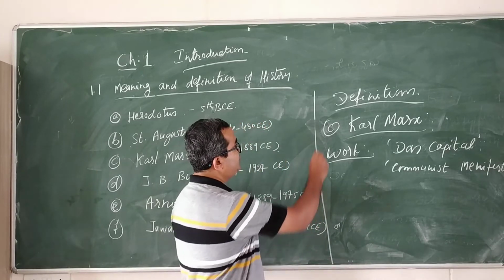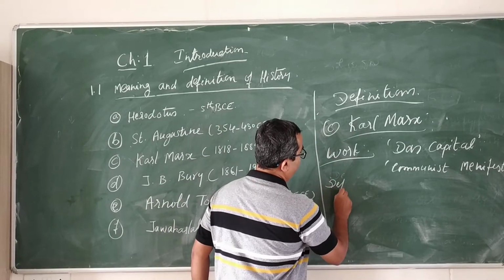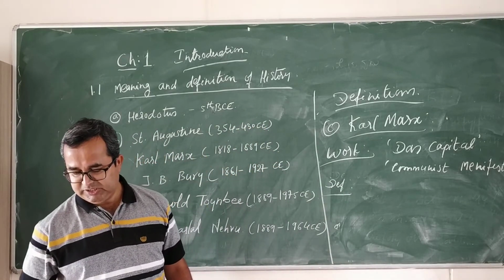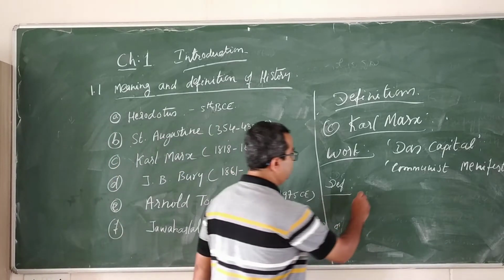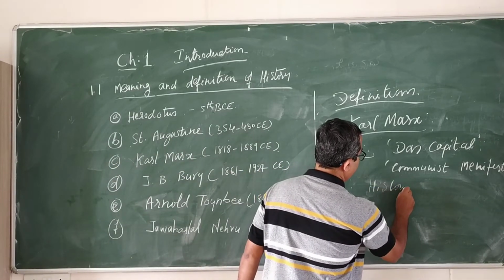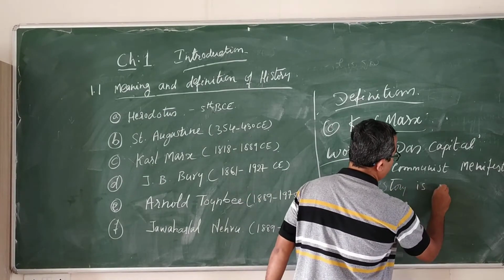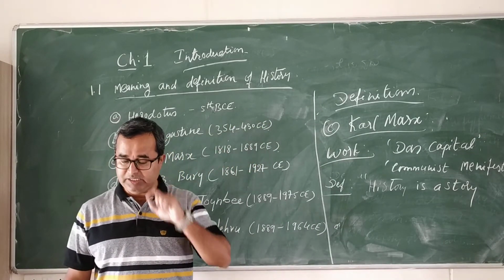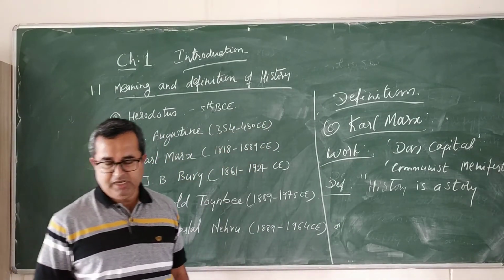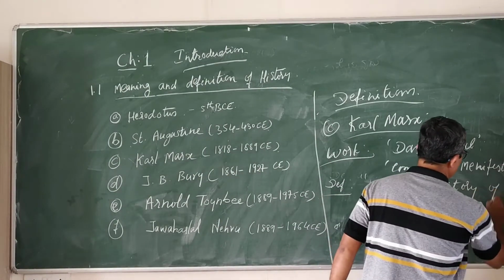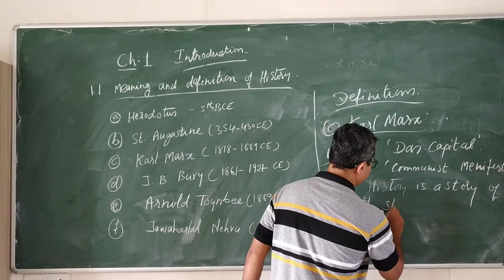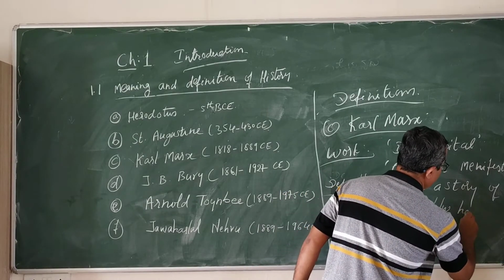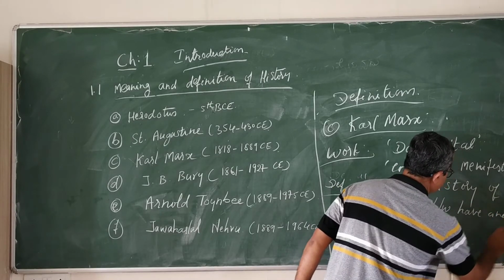So what is the definition of Karl Marx on history? Karl Marx says history is a story. History is a story of the struggle between haves and have-nots.